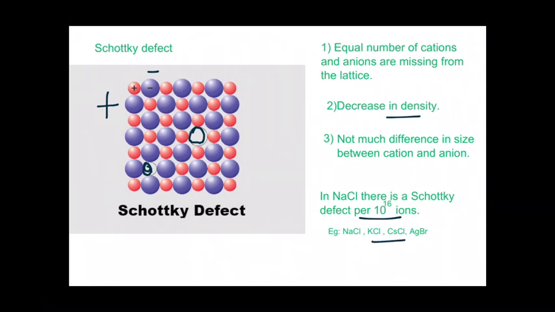Other examples are potassium chloride, cesium chloride and silver bromide. We saw that silver bromide shows both Frenkel defect and Schottky defect. This is because the radius ratio of silver bromide is intermediate between that of ionic solids showing Frenkel defect as well as Schottky defect. Ag+ ion is very small. Frenkel is the most prevalent defect in silver bromide, but it can also show Schottky defect.